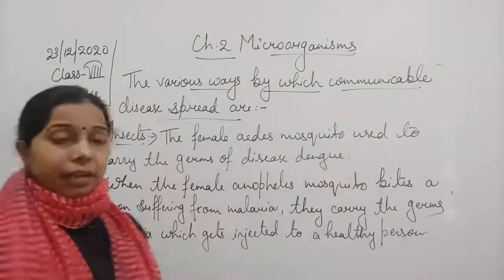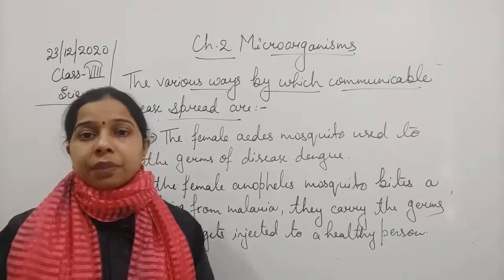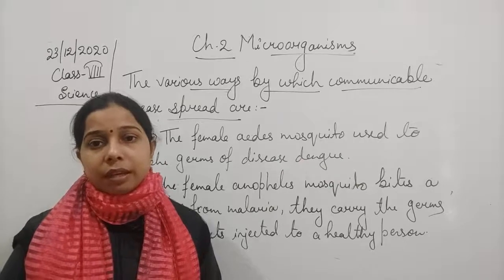Okay, so likewise the insect used to carry the pathogen from the infected person to the healthy person.